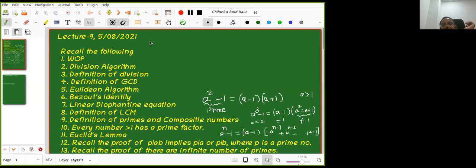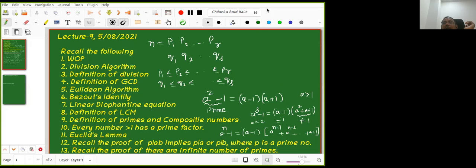Now let us assume that n = P1 into P2 into PR, and another prime factorization Q1 into Q2 into QS, where P1 is less than or equal to P2 is less than or equal to PR. I am also assuming that Q1 is less than or equal to Q2 is less than or equal to QS. So what do I want to show? These two prime factorizations are the same.